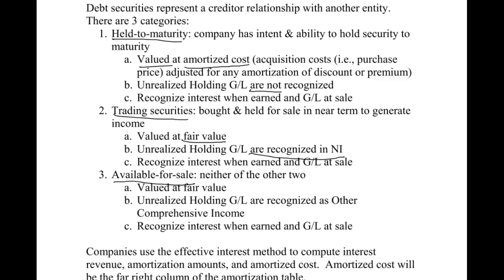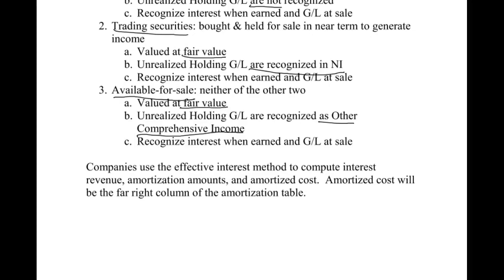Available for sale is kind of our catch-all. It doesn't fall into one of the other two categories. Notice the similarities here. Valued at fair value, so that's the same as trading. Our only main difference is we are going to recognize unrealized holding gains and losses as other comprehensive income. So we don't put them into net income; we put them into other comprehensive income. And then C, once again, is the same. We're going to recognize interest when earned and a gain or loss at sale.